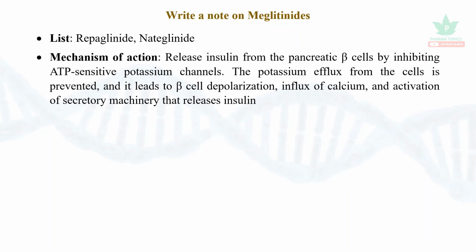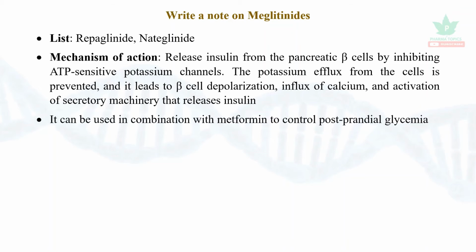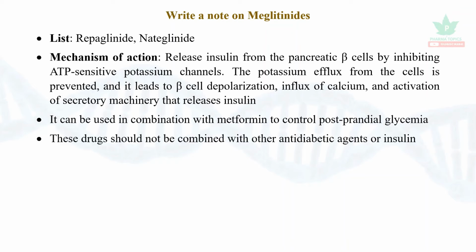The potassium efflux is prevented, leads to beta cell depolarization, causes influx of calcium, and activation of secretory machinery that releases insulin. It can be used in combination with metformin to control postprandial hyperglycemia. These drugs should not be combined with other anti-diabetic agents or insulin.